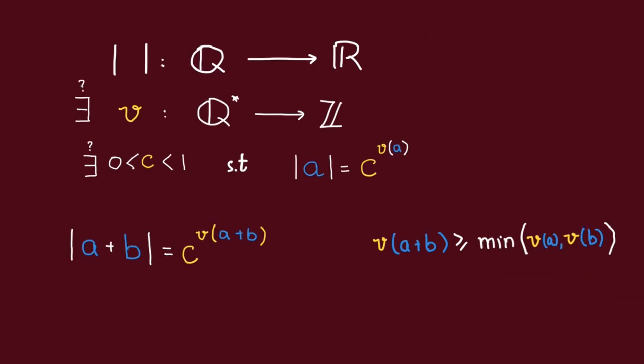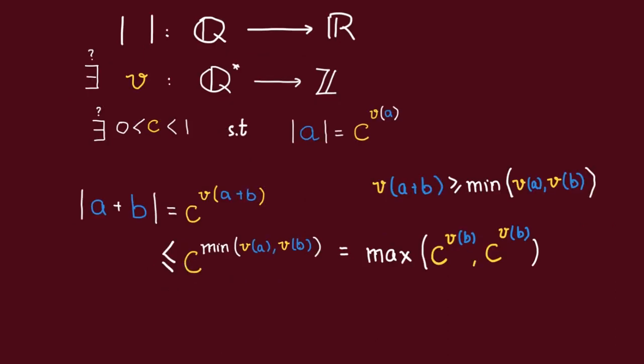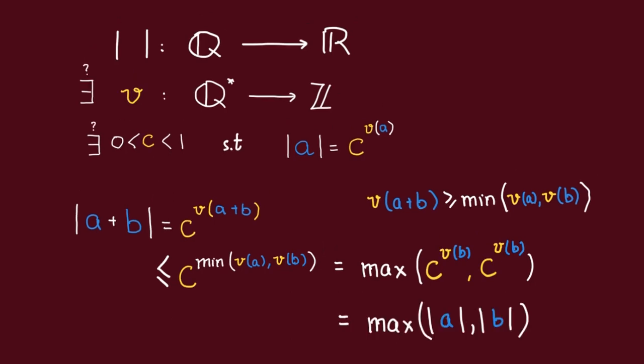Now coming back, since C is between 0 and 1, this inequality implies that the absolute value of A plus B must be less than or equal to C to the minimum between V(A) and V(B). Now since C is less than 1 and greater than 0, a smaller exponent means a bigger result.